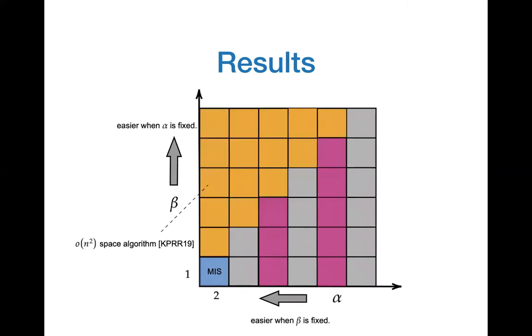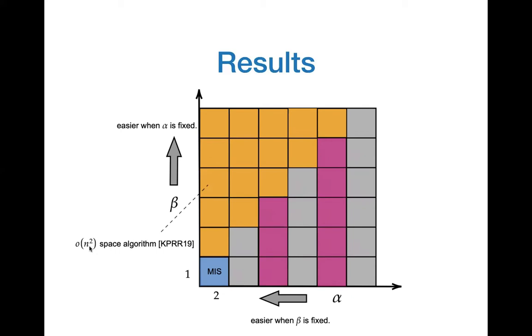Similarly, for the upper bound scenario, the orange regime over here, that is when we're talking about alpha comma beta ruling sets, for beta at least alpha, there is a little o of n square space algorithm known due to Conrad et al. from 2019.